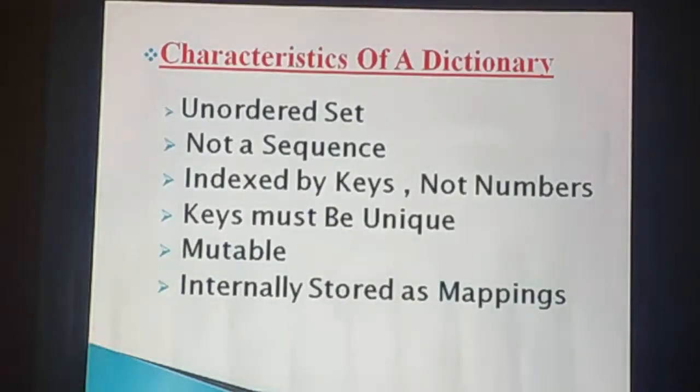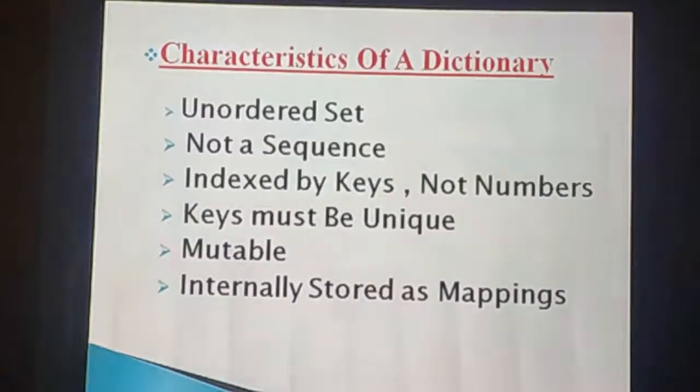The next one is key must be unique. Here we should not use two keys with the same value. For example, your register number. Like your register number, we have to use unique keys in the dictionary. Suppose two keys are the same in a dictionary, Python will report an error. The next one is mutable. You know dictionary is mutable. That means we can change the value of the keys in place.